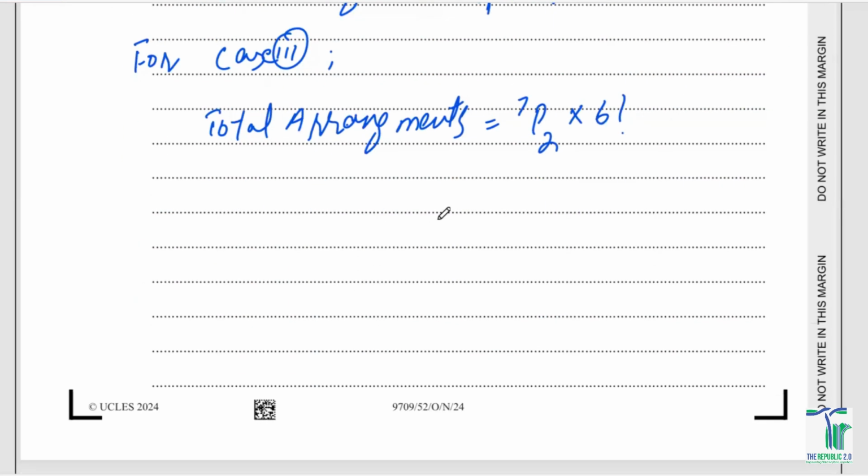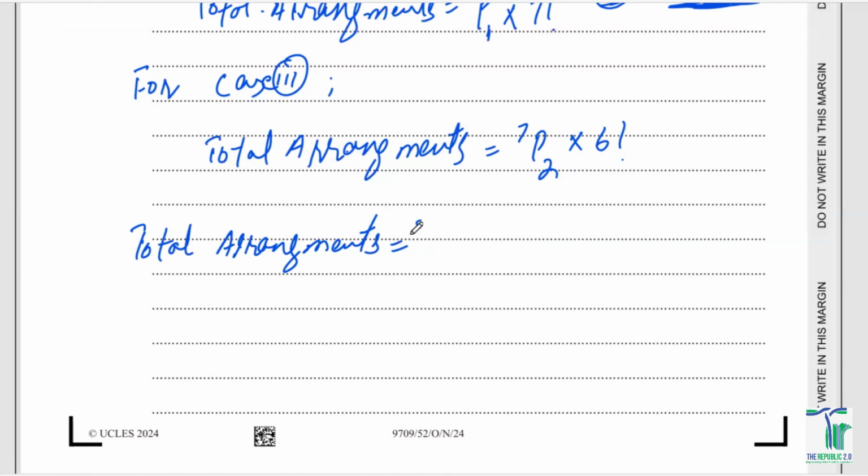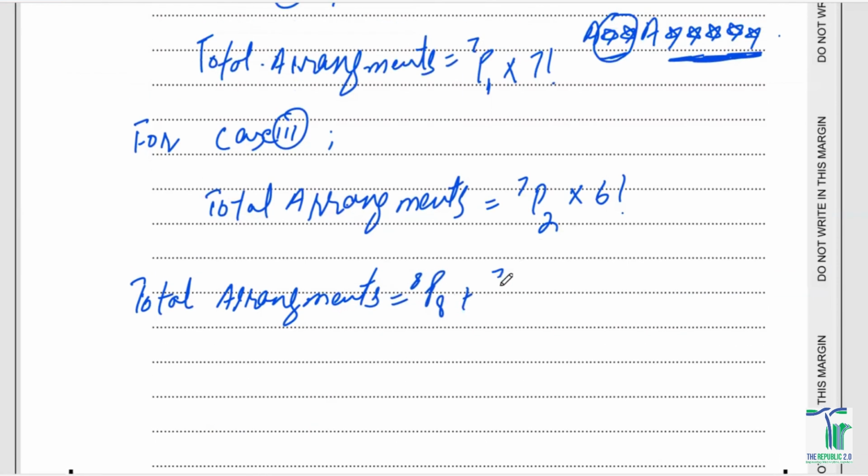So the total arrangements are going to be, if you just simply add them up, 8p8 plus 7p1 times 7 factorial plus 7p2 times 6 factorial.